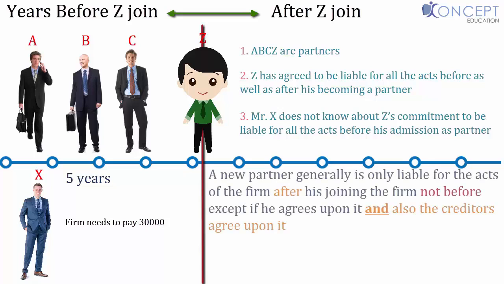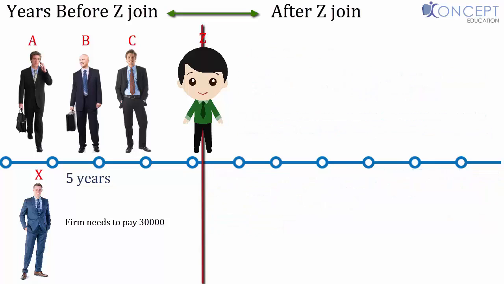And the reason is, focus on this line again. A new partner generally is only liable for the acts of the firm after his joining the firm, not before, except if he agrees upon it and also the creditors agree upon it. So not only the incoming partner has to agree to take the debts, the creditors also have to accept and agree upon it. So Mr. X can only force Z to make the payment if all of the following happen.